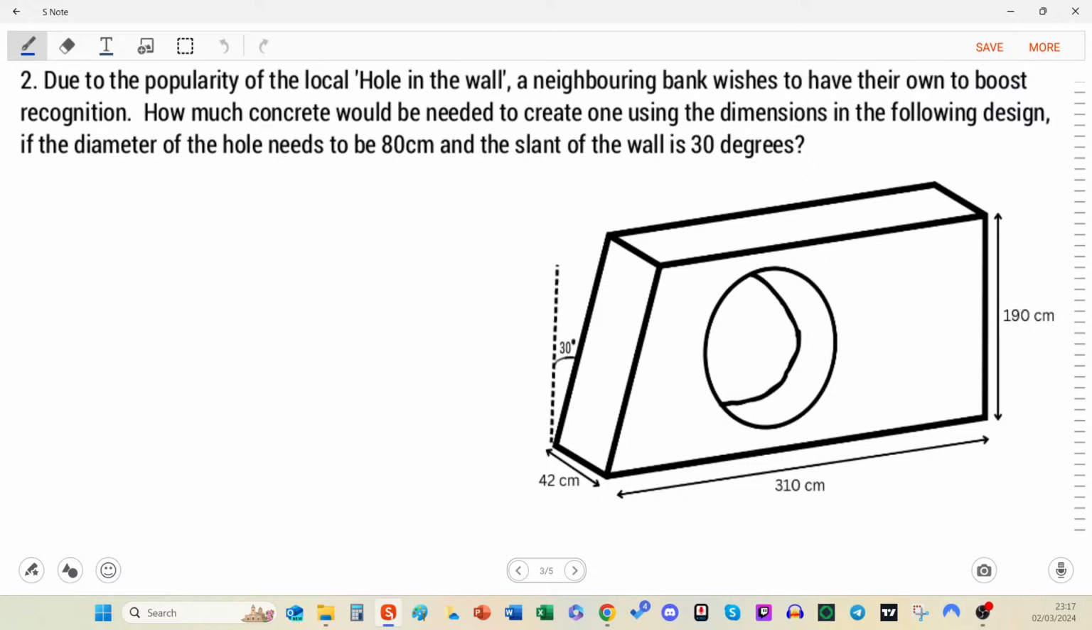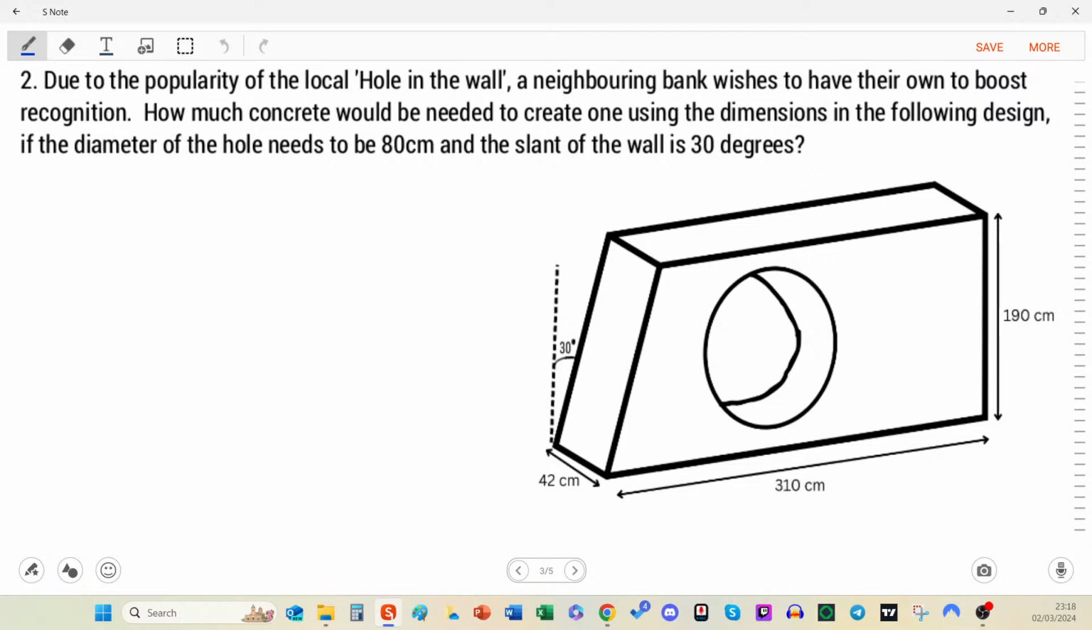So basically, it's made this bank famous. How much concrete would be needed to create one that's using the dimensions below? If the diameter of the hole needs to be 80 centimeters and the slant of the wall is 30 degrees. Goodness me. So there's a few things in here that we might want to figure out.